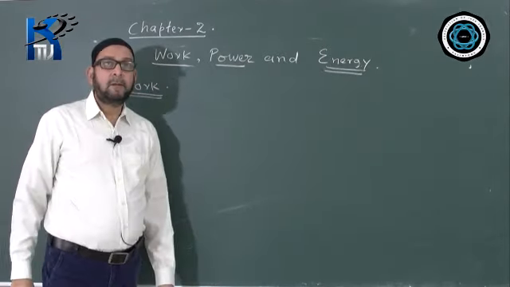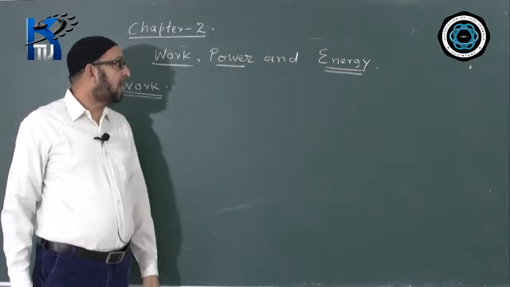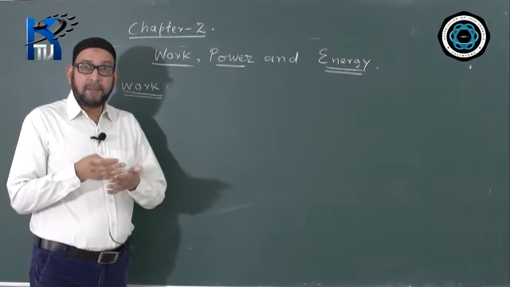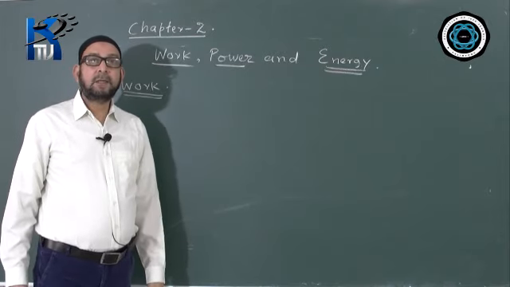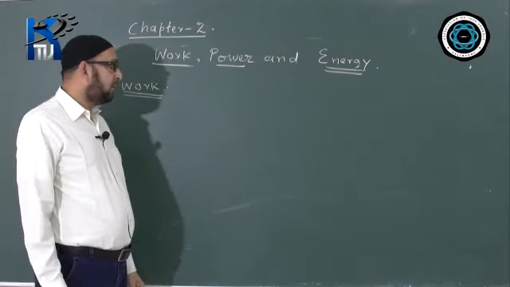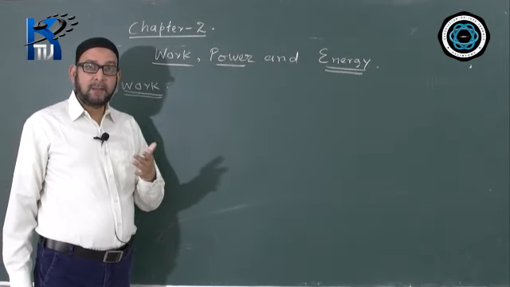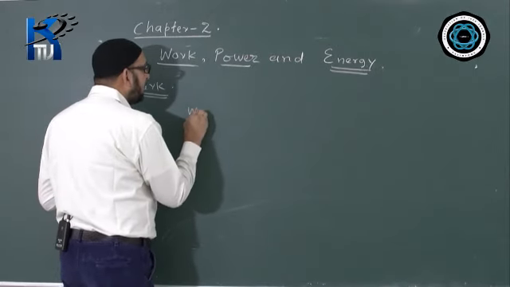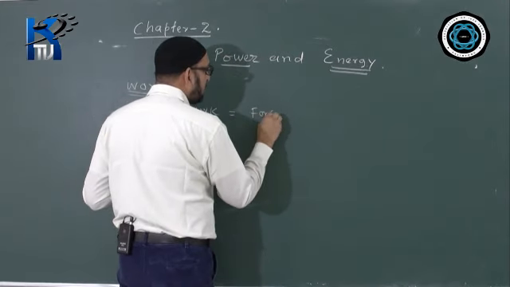So we say a work is said to be done by a body when the force acting on it makes it move. When a force acting on a body makes the body move, then we say that the work is done. And work is measured by the product of magnitude of the force and the displacement in the direction of force applied. That means the formula of work we will be writing like this: work is equal to force multiplied